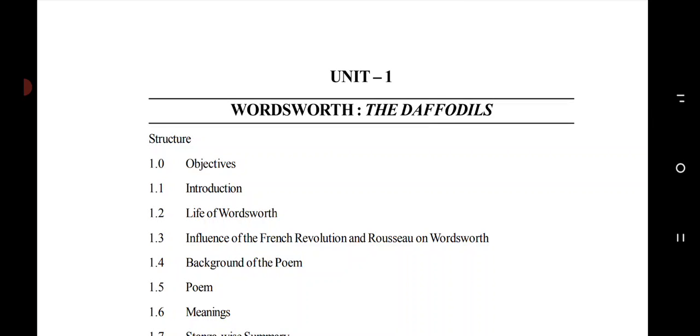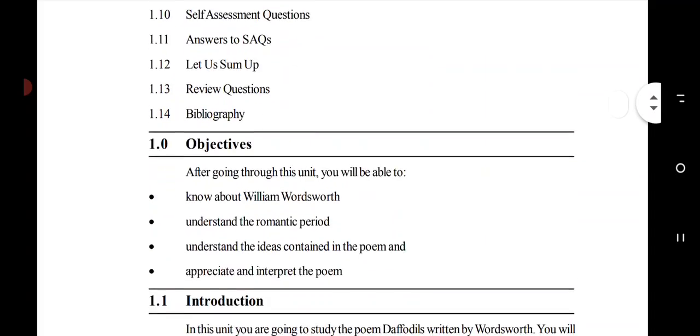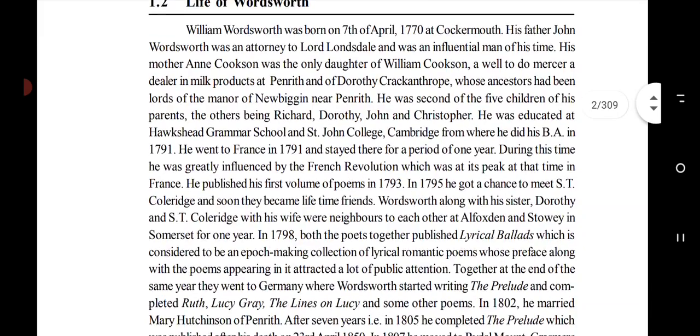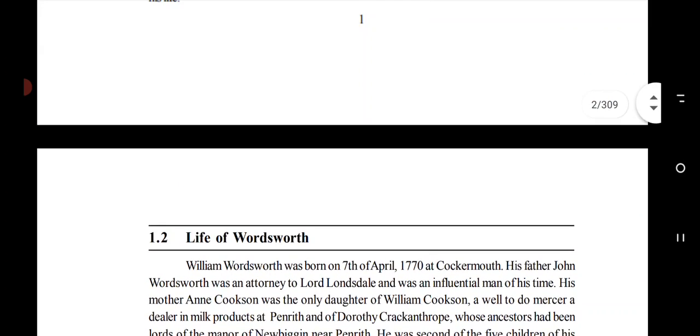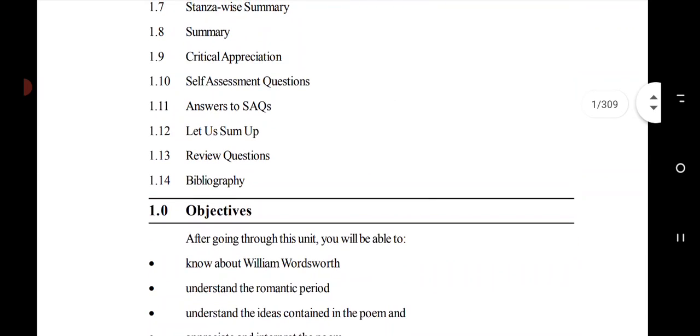Today, I am going to explain a new poem, The Daffodils, written by the famous English poet William Wordsworth. Okay, so today we are going to start this lesson. I will cover the total lesson in two classes. On the first day we will know about the background of the poem, the author, and a short summary of the poem.